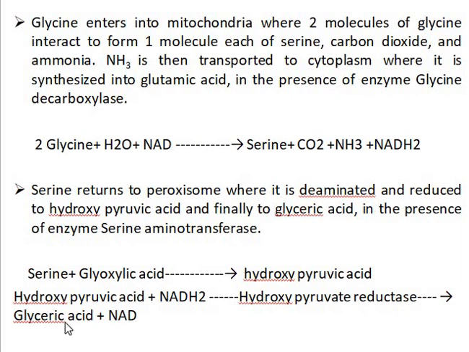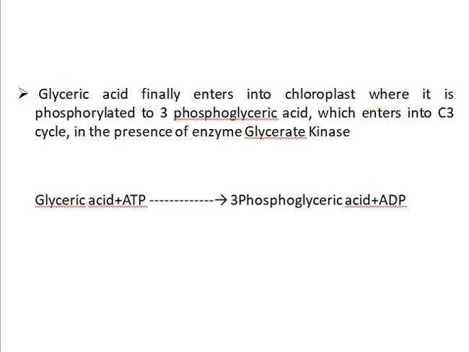Hydroxypyruvic acid then undergoes reduction in the presence of the enzyme hydroxypyruvate reductase to form glyceric acid and NAD. Glyceric acid finally enters into the chloroplast, where it is phosphorylated to 3-phosphoglyceric acid, which enters into the C3 cycle, in the presence of the enzyme glycerate kinase.